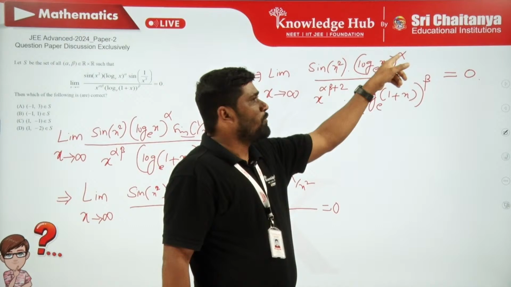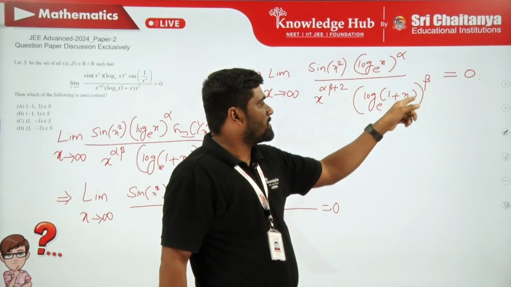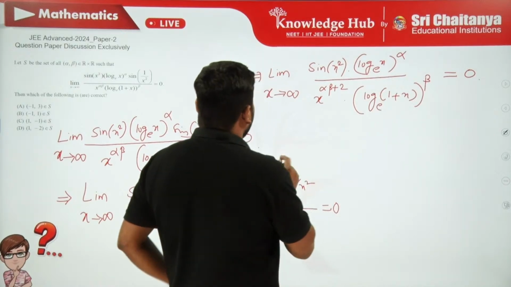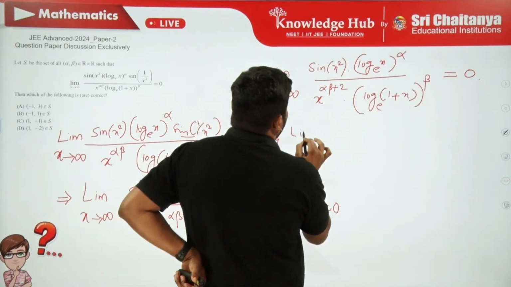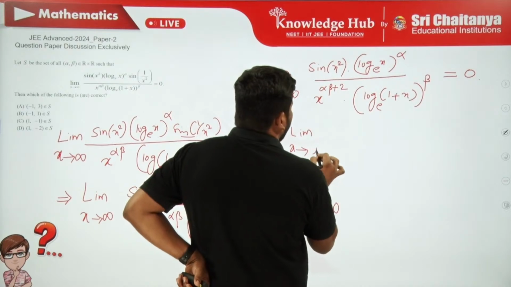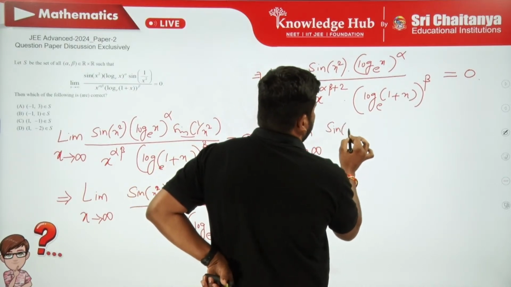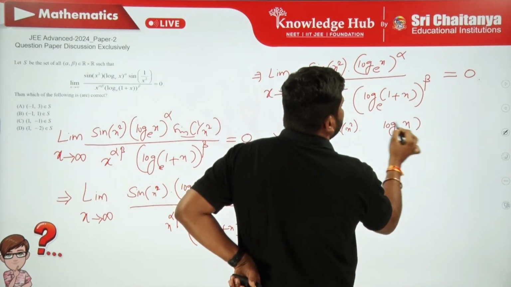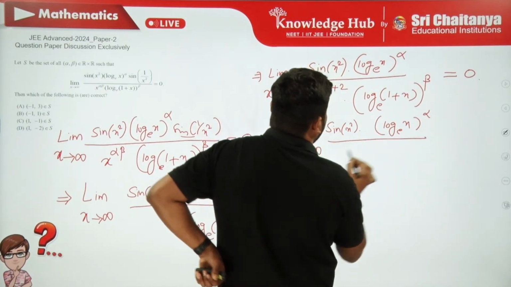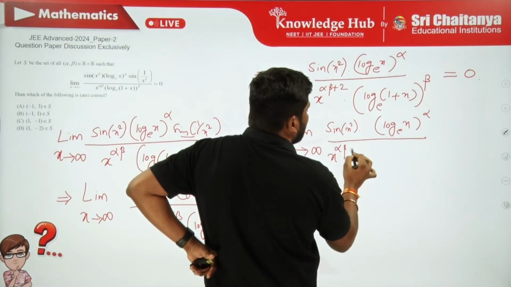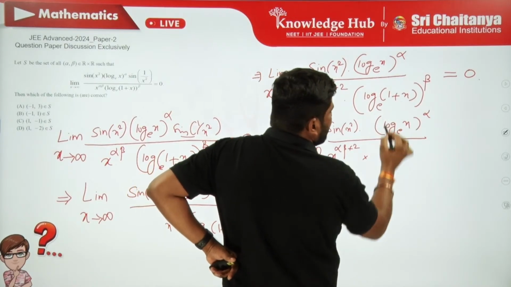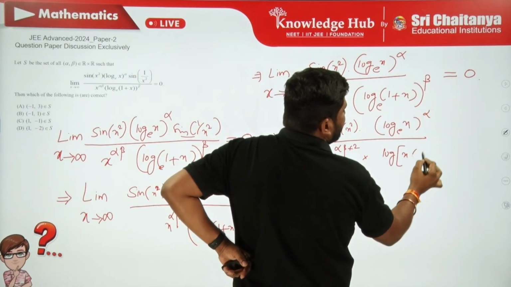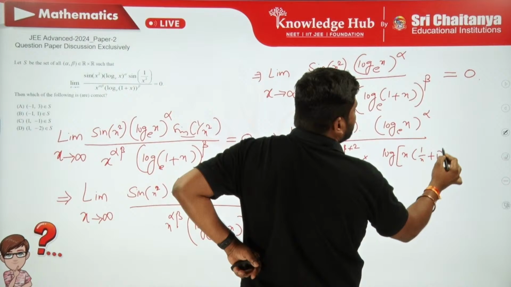Log x to the base e whole power alpha and log of 1 plus x to the base e whole power beta. So for this, what do I do now? Limit x is tending to infinity. You keep this as it is: (log x to the base e) whole power alpha by x power alpha beta plus 2. So this can be written as, you can take x common, x into (1 by x plus 1).